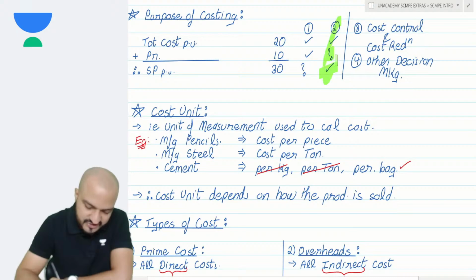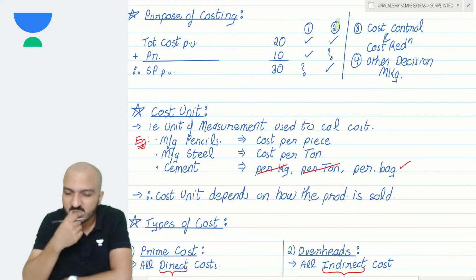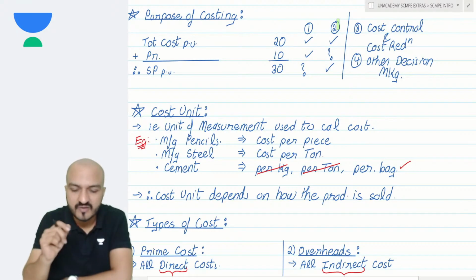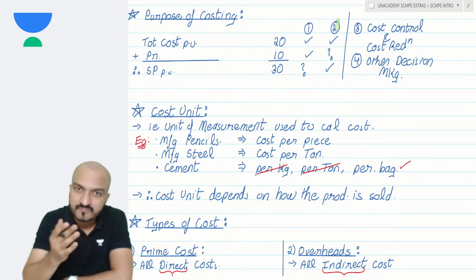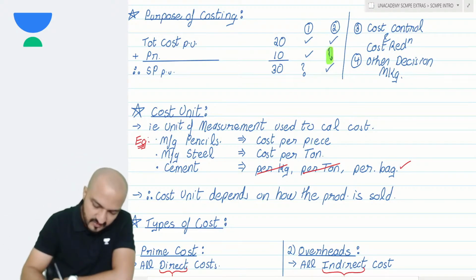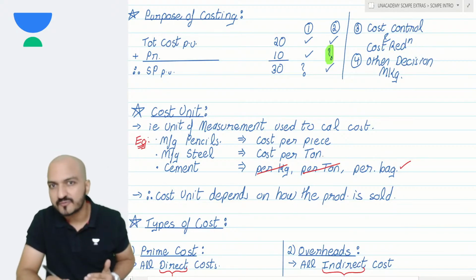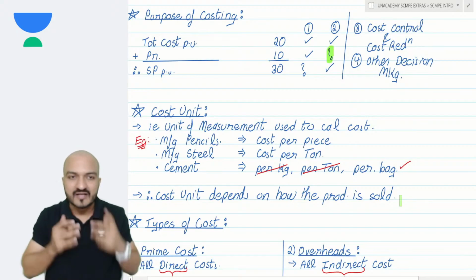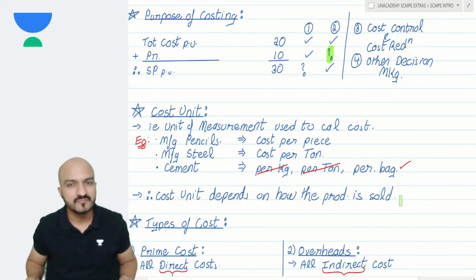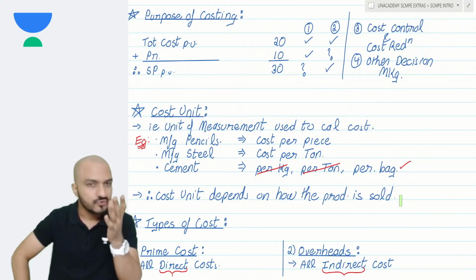Now, when is this calculation done? When do you calculate profit? Well, profit calculation can be done either at the beginning of the year, or at the end of the year. You calculate profit at the beginning of the year to see whether your product is going to be profitable or not. You calculate profit again at the end of the year to see whether you actually got that profit or not. Yes or no?